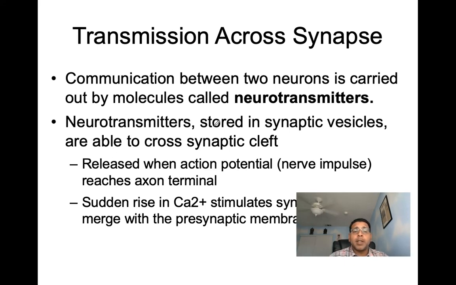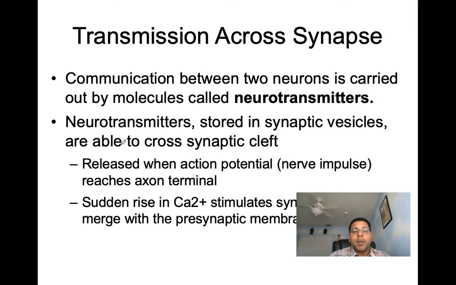These neurotransmitters are able to cross the synaptic cleft, and they're going to be released when action potentials, when the nerve impulses reach the axon terminal. You see why those action potentials were important to learn about? When the action potential arrives at that axon terminal, it's going to help release those neurotransmitters, which then are going to communicate with the next cell.